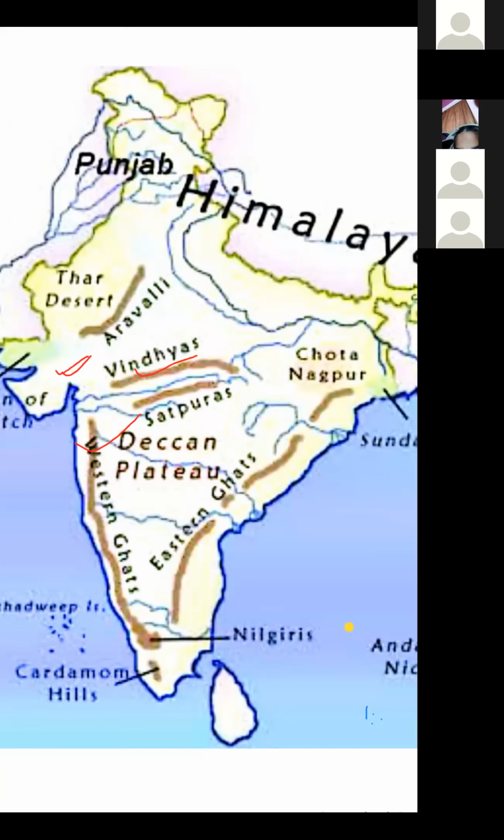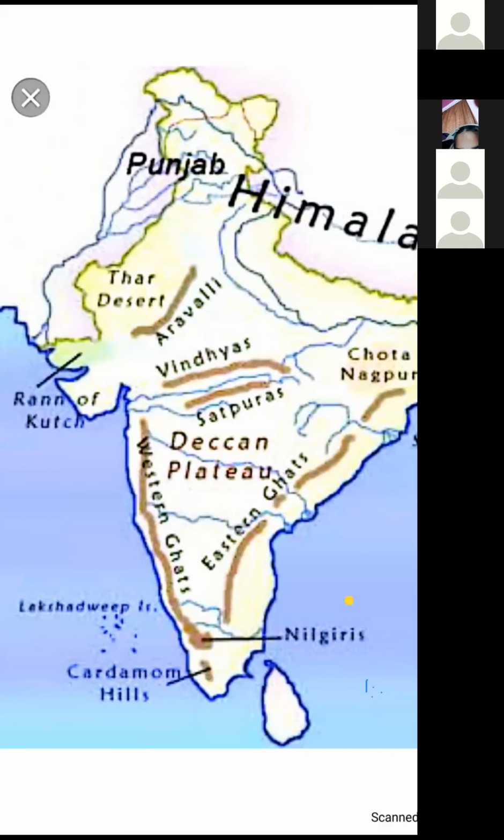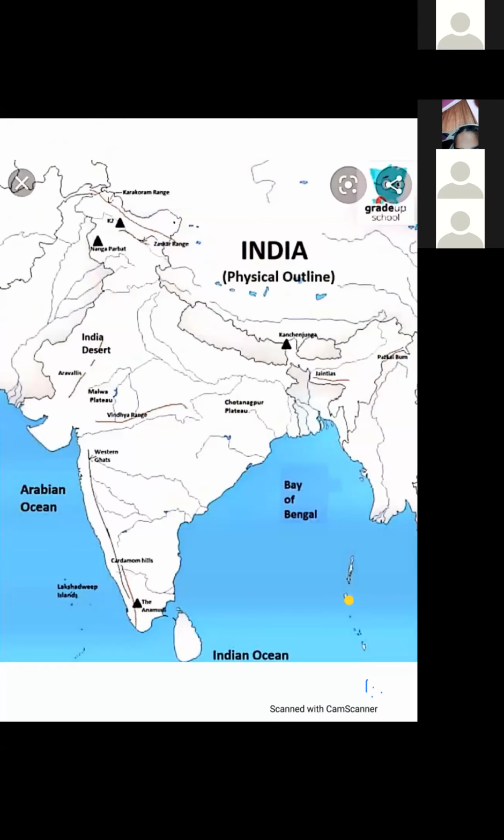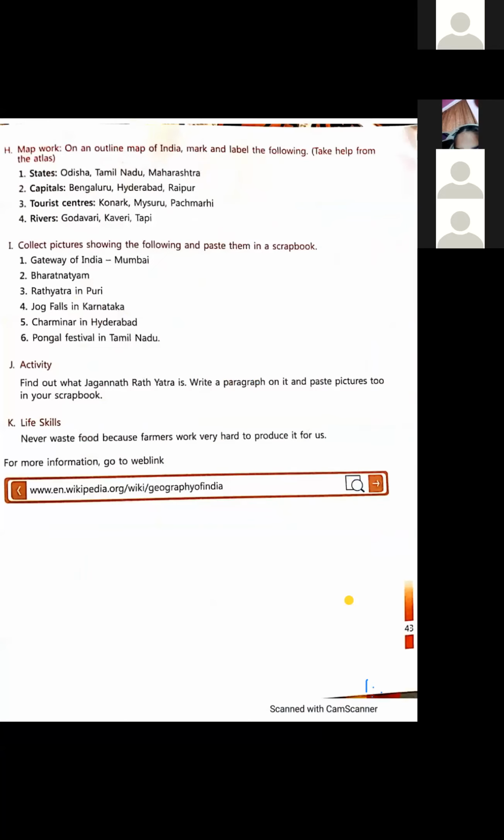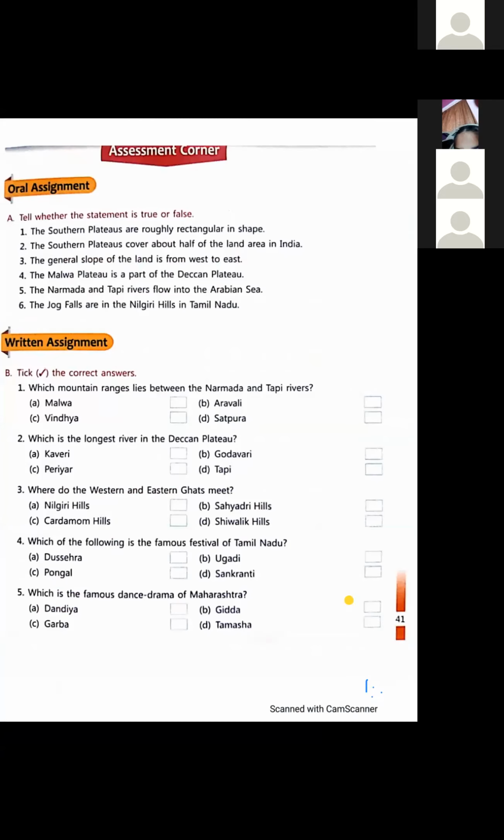The Deccan Plateau and the Central Highlands are the oldest parts of our country. These two parts are the oldest parts of our country. Yes, dear students, I think the part I have explained to you, the Central Highlands and the Deccan Plateau, is clear to you. Now it's your turn, if you want to ask.